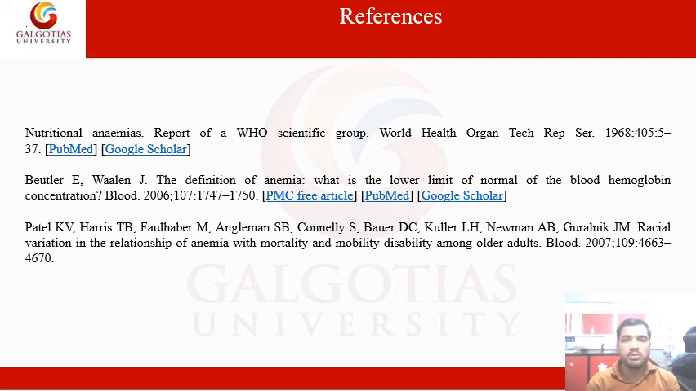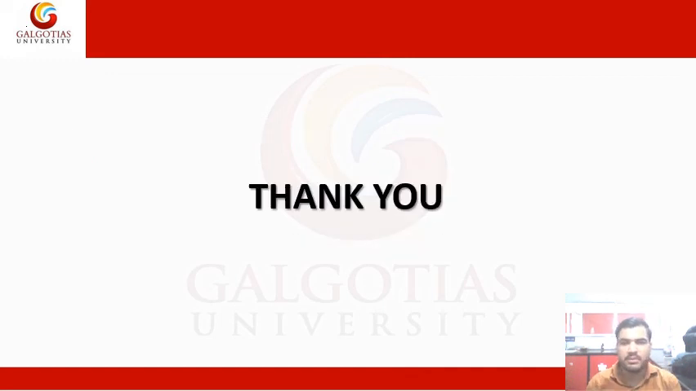Now these are the references from which we have taken the materials regarding this anemia, that is nutritional anemia: a report of a WHO scientific group, World Health Organization. The serial number is mentioned. It is from PubMed and Google Scholar, and there are different publications from where we have taken these references. That's all for this. Thank you all. This was for the topic anemia. Now we'll be discussing in brief the different types of anemia. This was all about the classification of anemia.